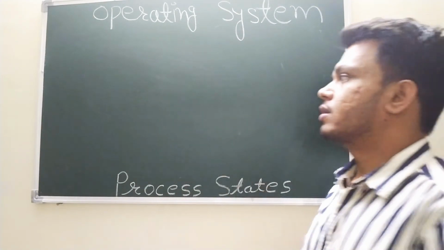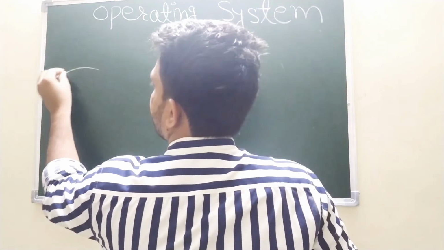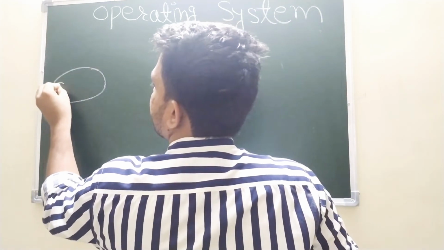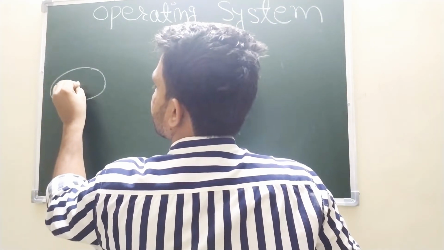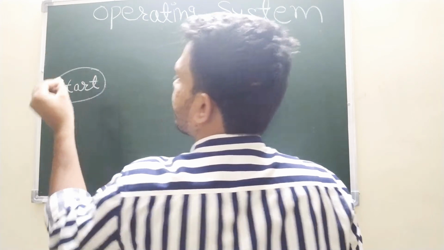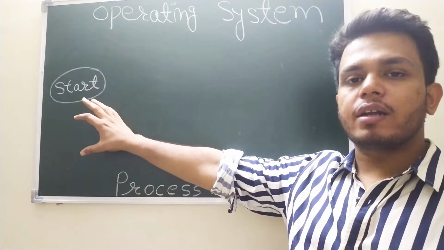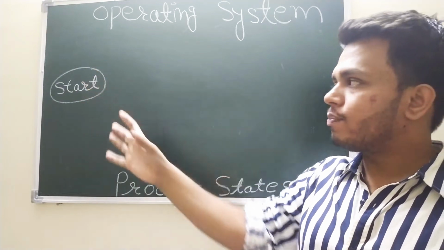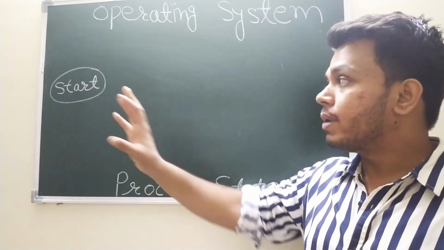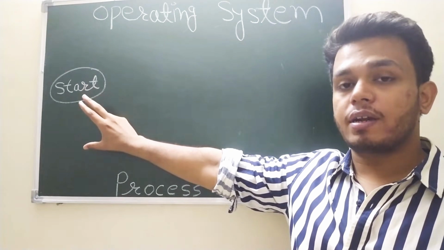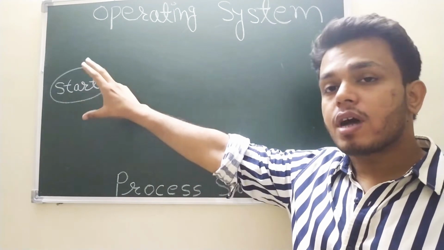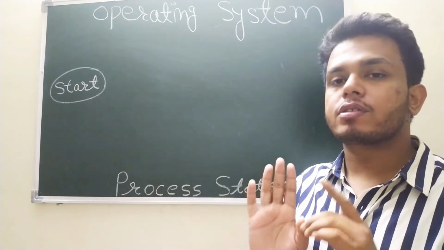Let's discuss. So this is the first state of a process: start, S-T-A-R-T. At this state, some people consider that this is the place where the process has been created, but the process is not created, right? The process is about to be created, but it is not created.